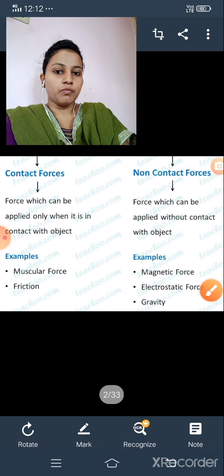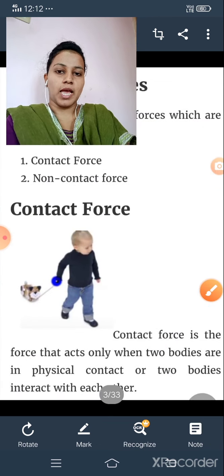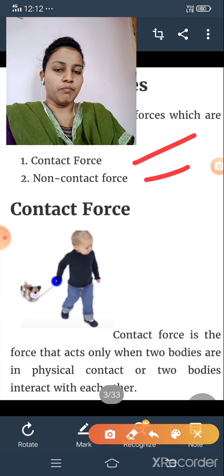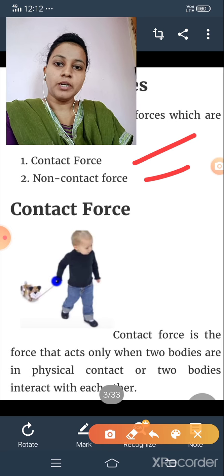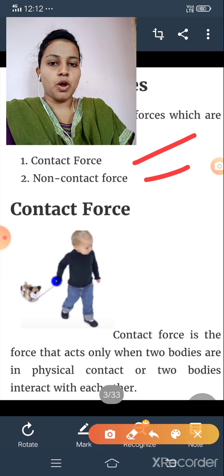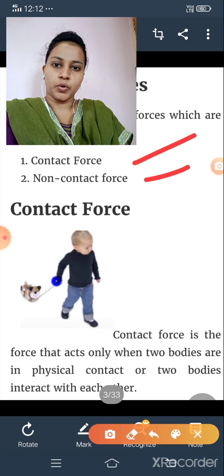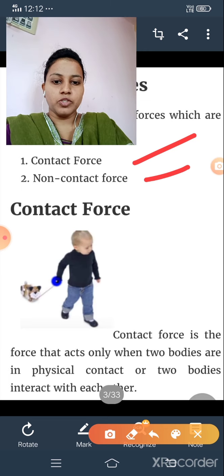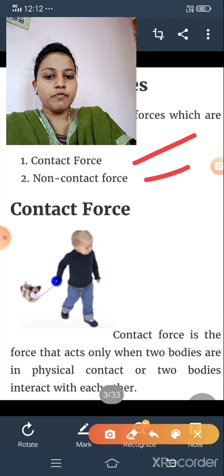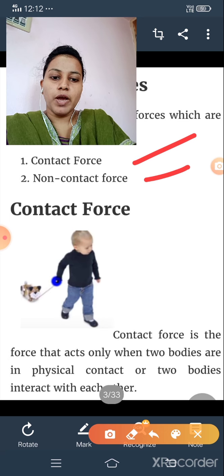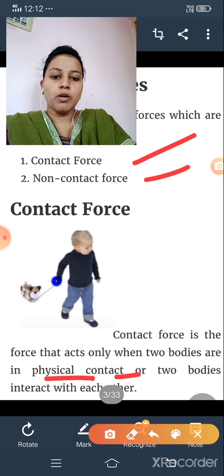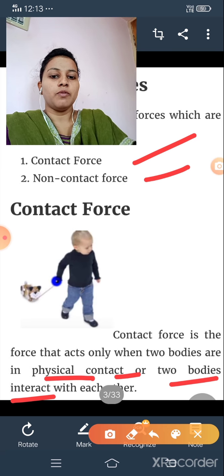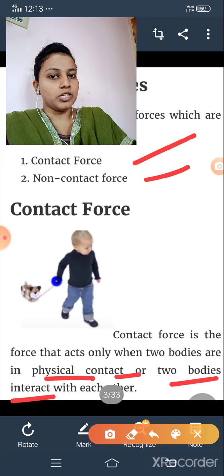Let us see what do you mean by contact forces. As you know, there are two types of forces, that is contact and non-contact. Before starting, dear students, I have collected lots of definitions for you. Just you have to prefer which one is easy for you. Okay, let us start. What is the definition of contact forces? This first definition, that is contact force, is the force that acts only when two bodies are in physical contact or two bodies interact with each other.